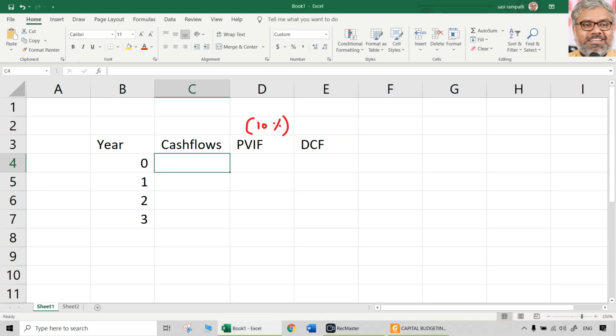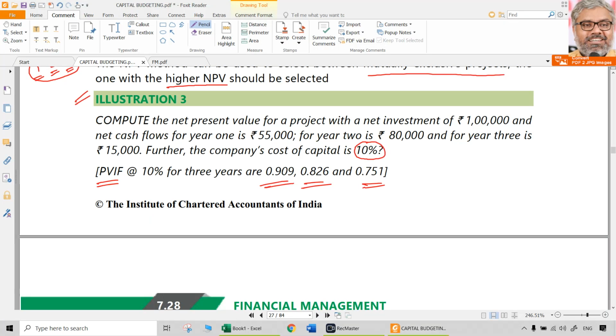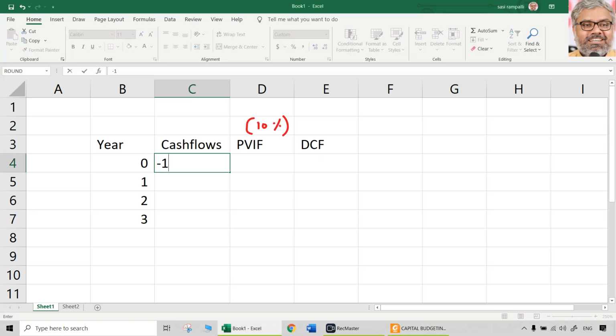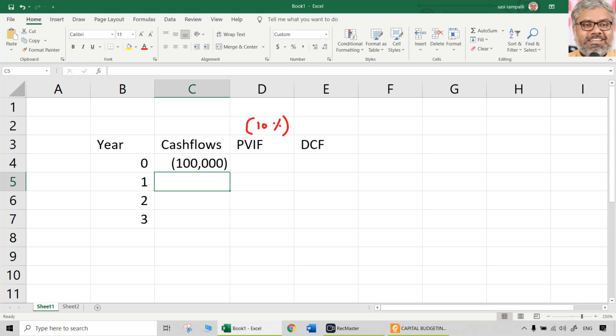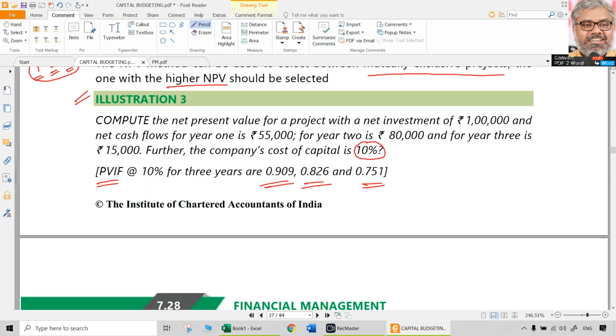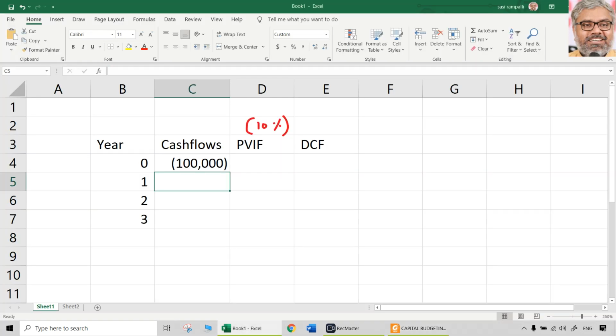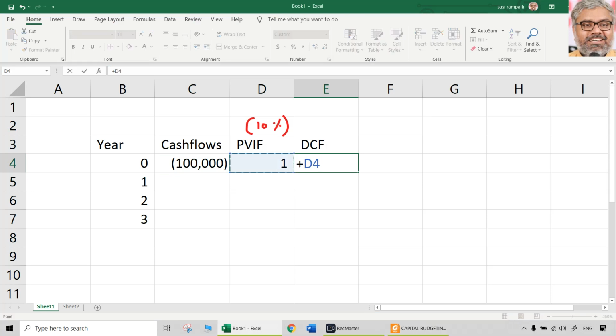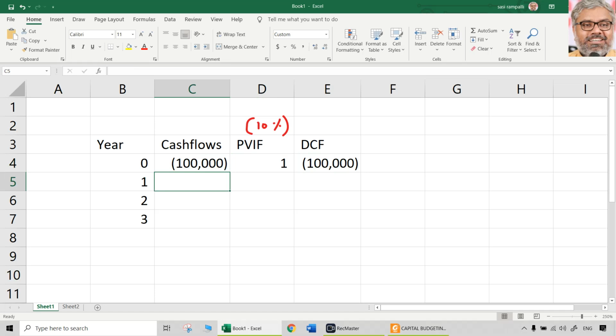That's all. And one more thing: here the year 0 cash flows are outflows. Outflows have to be taken as negative, naturally. So for year 0, what was the net investment as given in the question? 1 lakh, minus, that is negative. Investment is a cash outflow that happens now. And naturally, what will be the PVIF for that? 1. So what is the discounted cash flow? It will be the multiplication of these two, so it is not going to be any different from the original cash flow. So that is year 0.